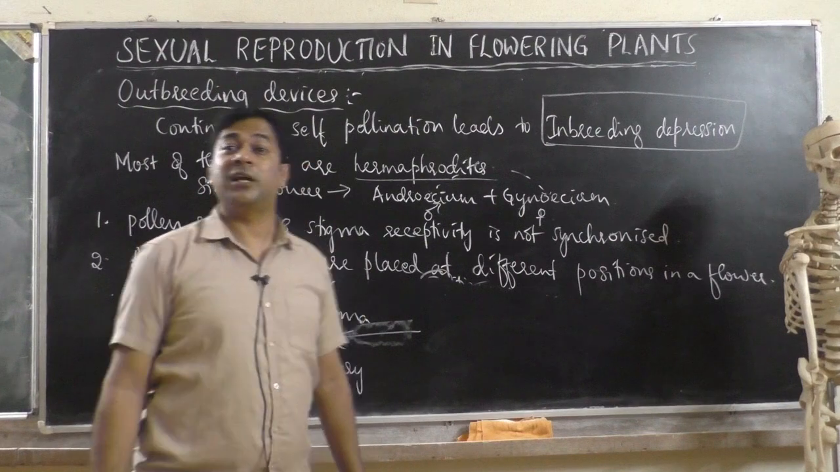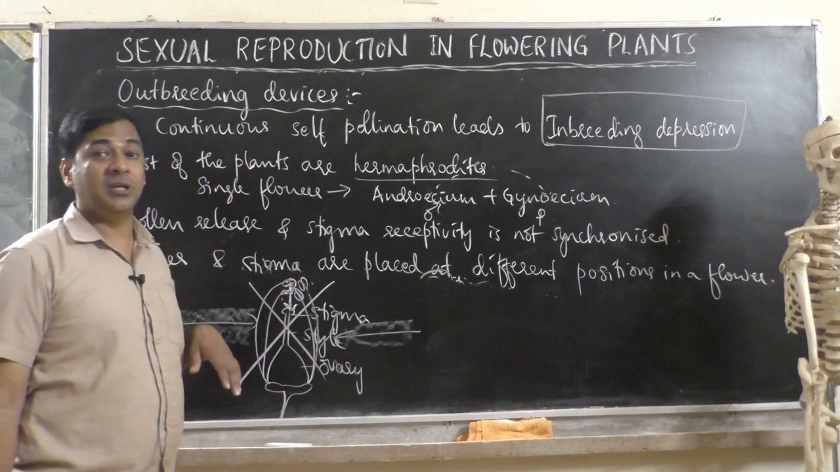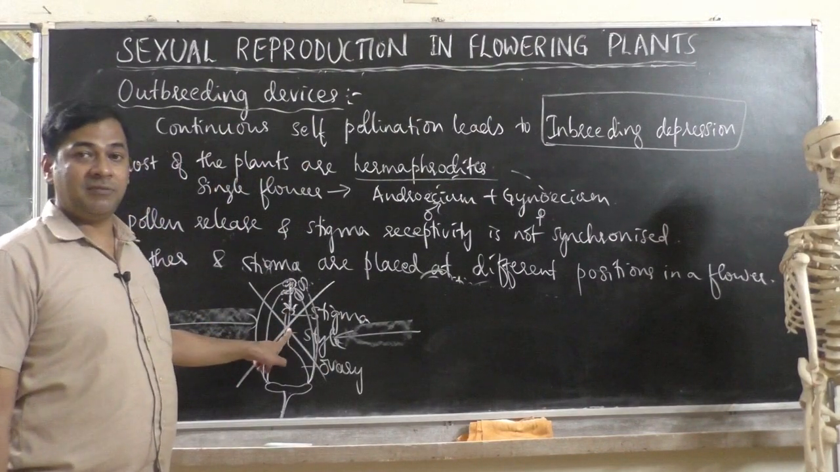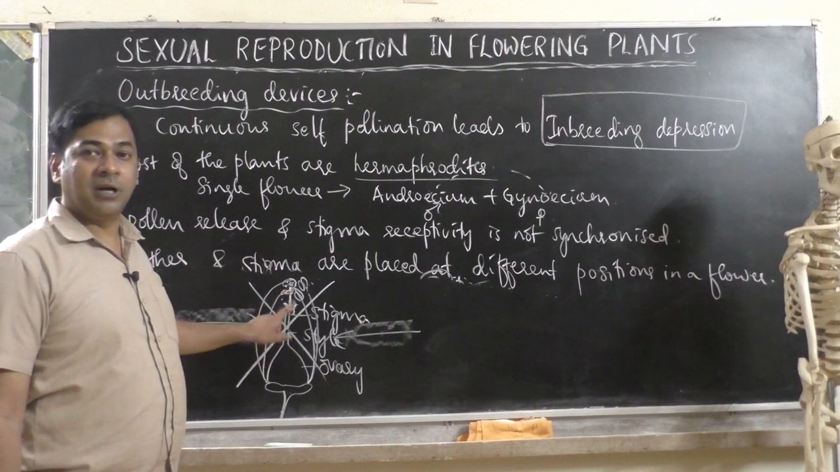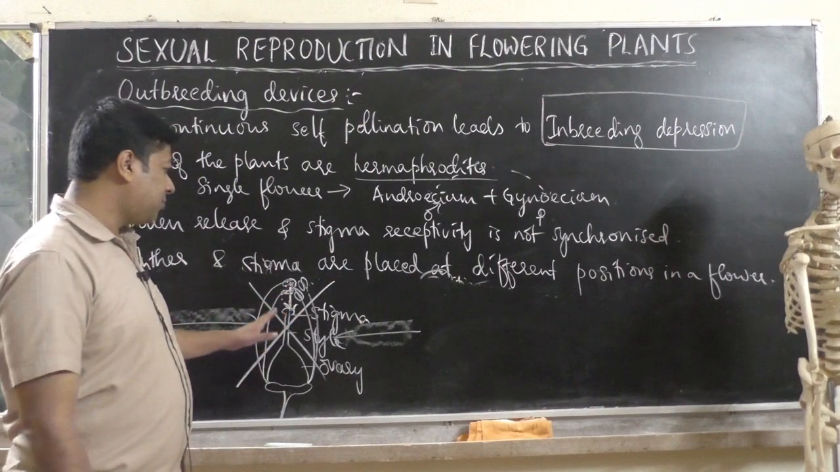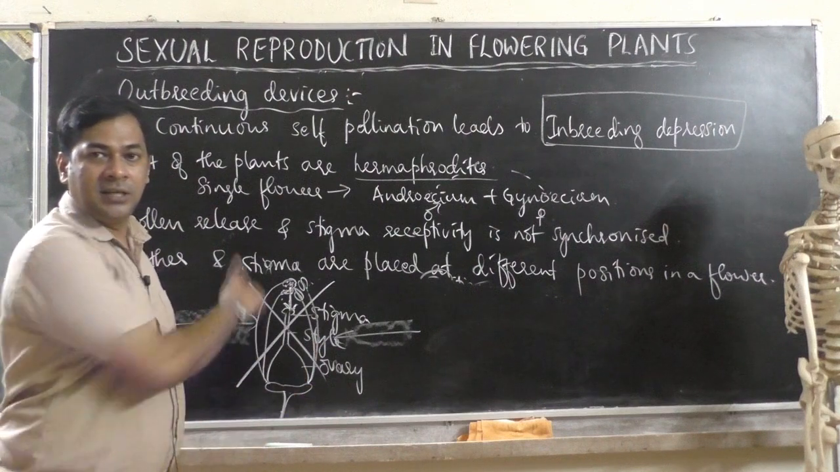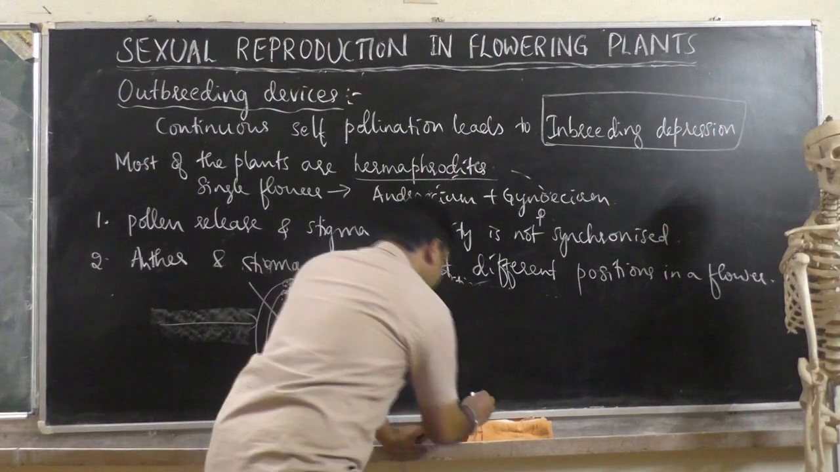Then what type of arrangement is there to avoid self-pollination? Because if this type is there, definitely pollen grain will fall on the stigma of the same flower. But the plant will avoid this. The plant will not have this. So then what will the plant have?